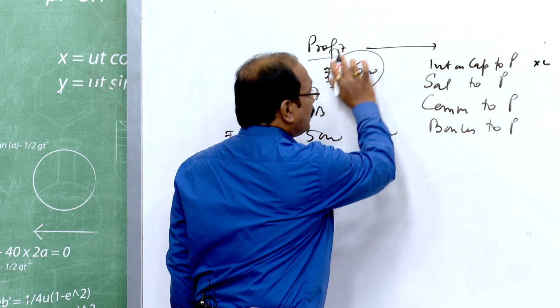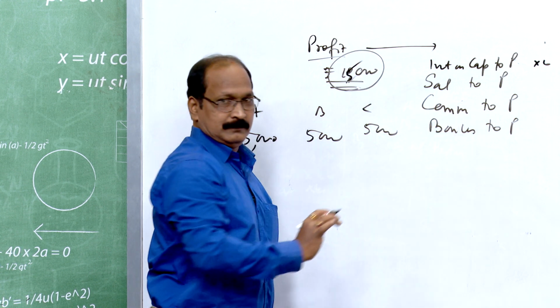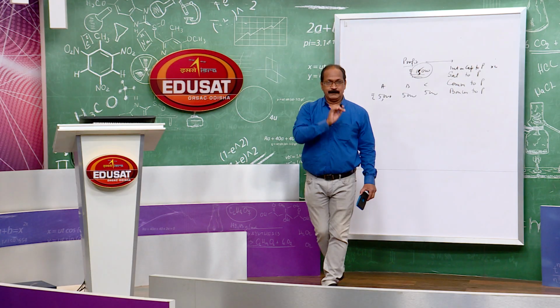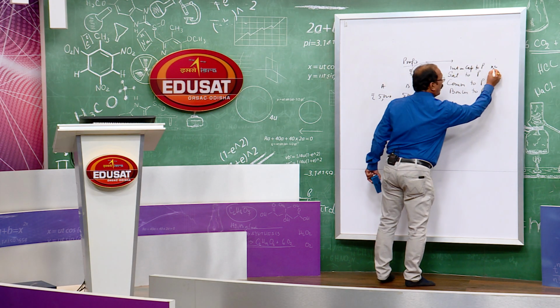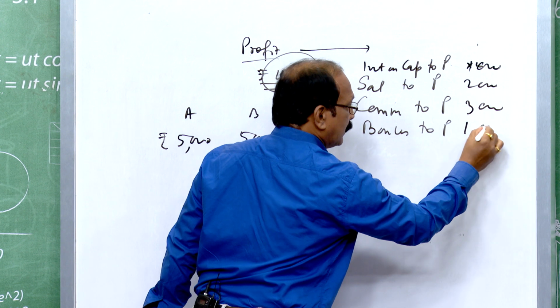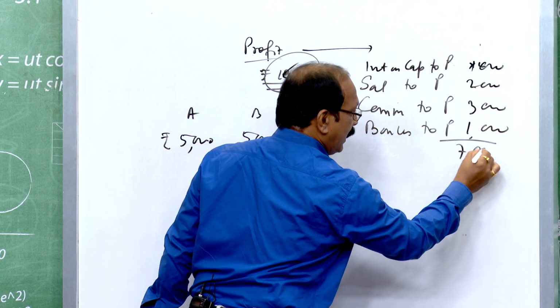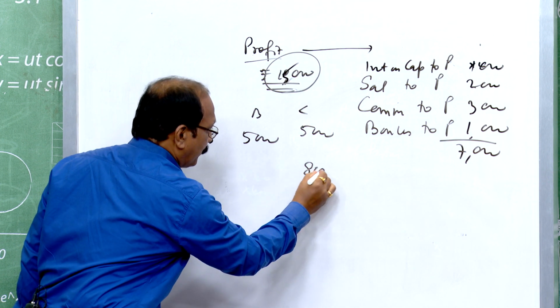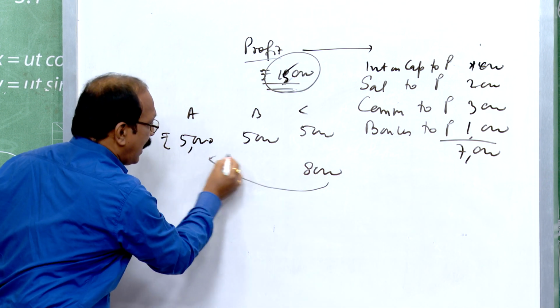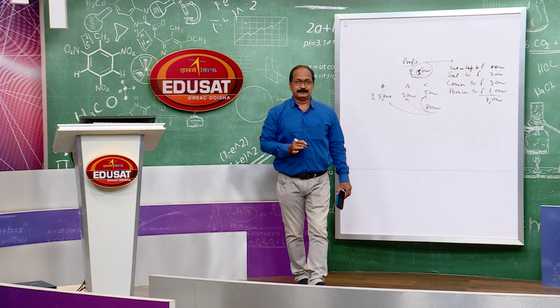This 15,000 rupees is distributed on different heads. Interest on capital, suppose it comes to 1,000, then 2,000, 3,000, 1,000 again, so it comes to 7,000. So, the remaining 8,000 rupees you have to distribute among all three partners in the agreed ratio.